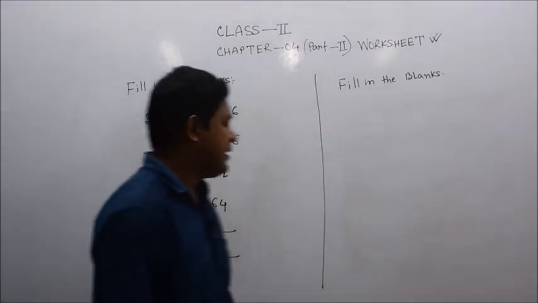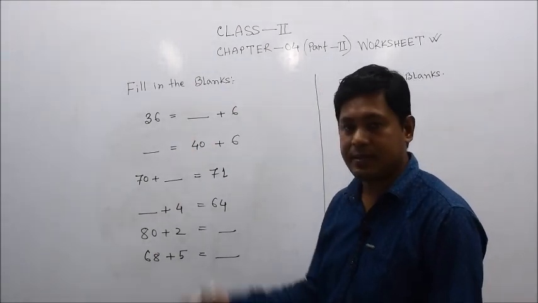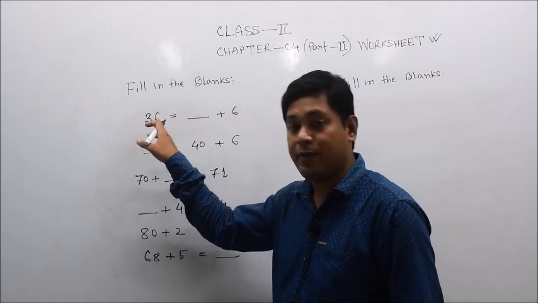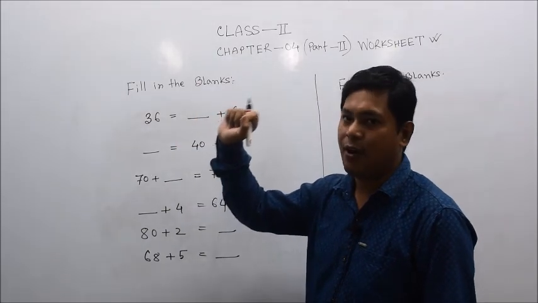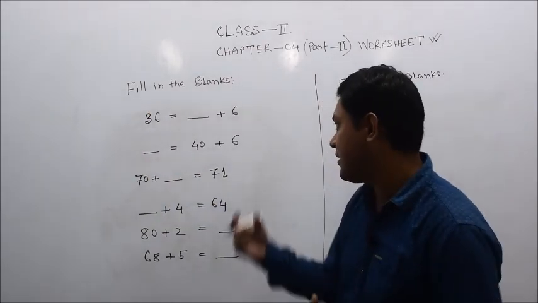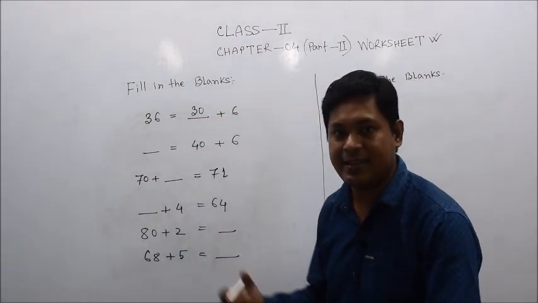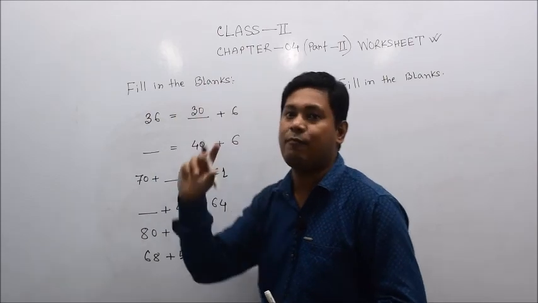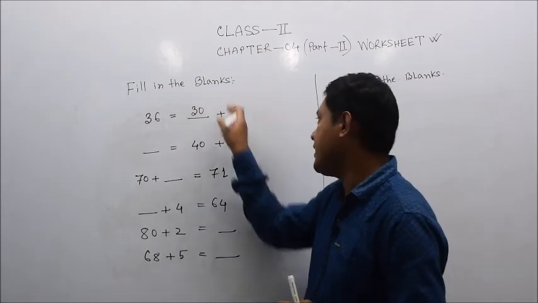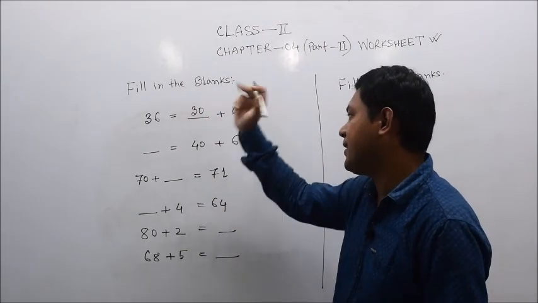Okay, let's solve this question, dear students. These are addition type questions, not very tough. Okay, simple type of questions, all are addition. Here the number 36 consists of how many tens? 3 tens and 6 ones. We already did this in the earlier portions, isn't it? 36 means 3 tens and 6 ones. That is why we will write here 3 tens, that means 30. So 30 plus 6, 36. Easy, isn't it? First we need to break these numbers as in the earlier portions. Here 6 is already written in the unit place, so the number that comes here is 30. That means 30 plus 6, 36.